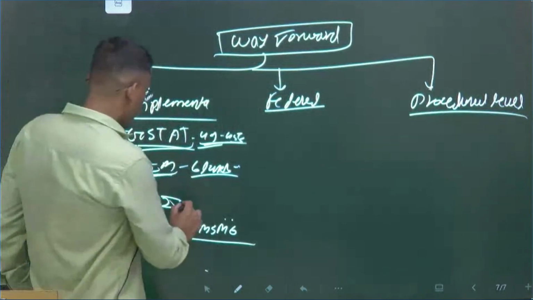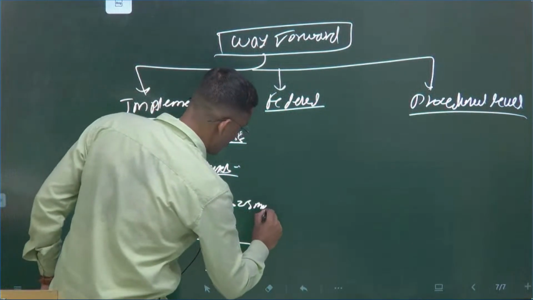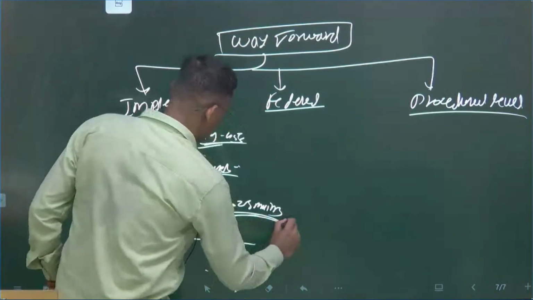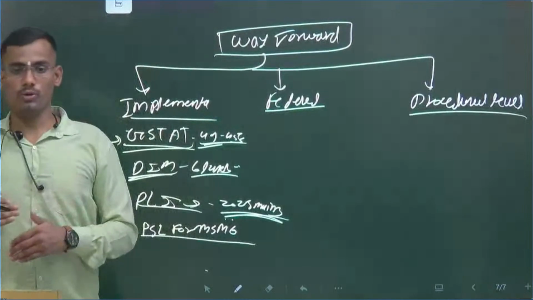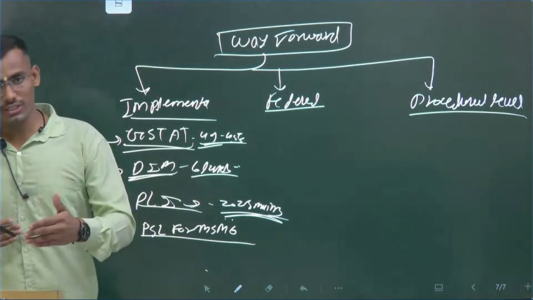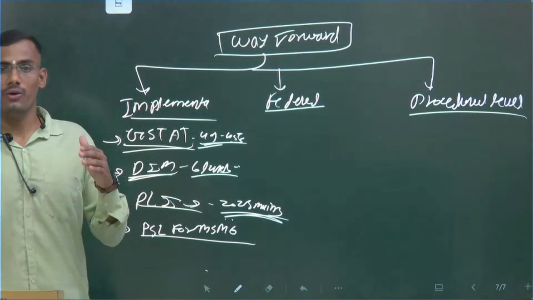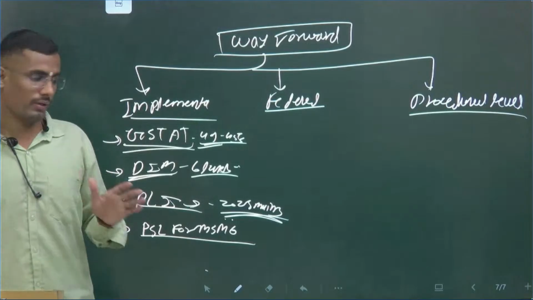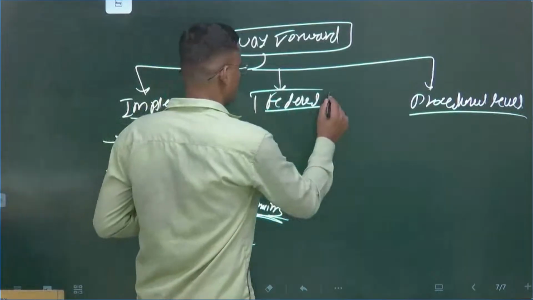What will this PLI do? In 2025 mains also UPSC asked what exactly PLI is and the success of PLI. PLI will support the business, and once the business grows, the GST collection will grow, and automatically the tax base, and that will help in the country's building of Viksit Bharat by 2047. Okay, so this PLI, digital intervention, now federal.